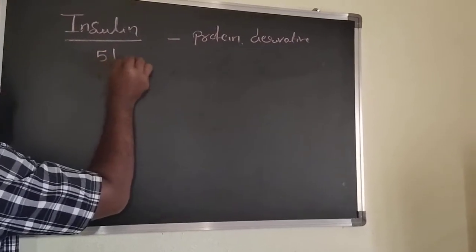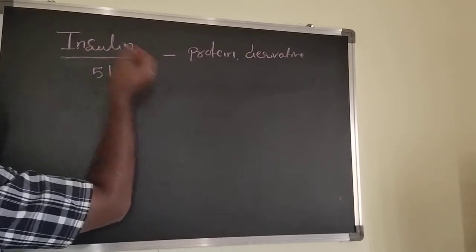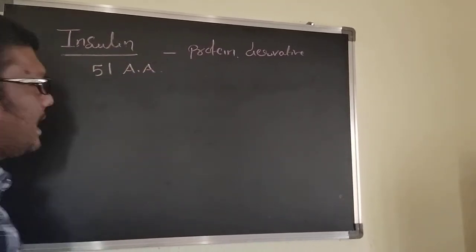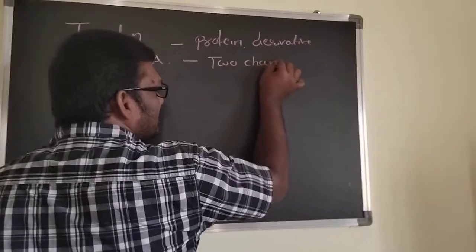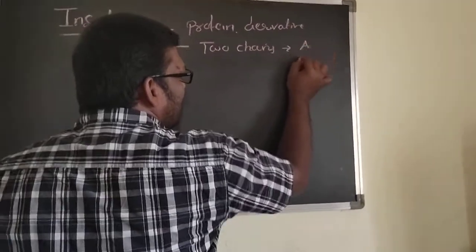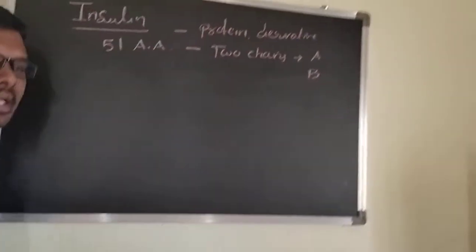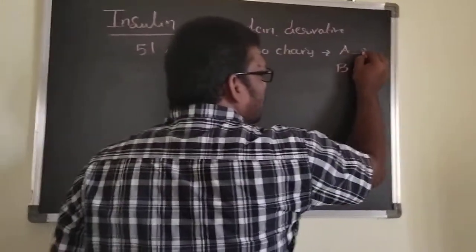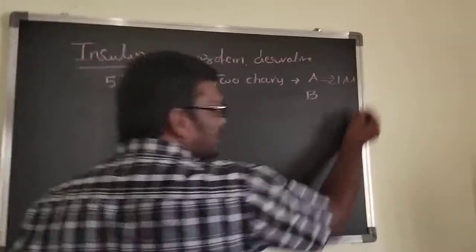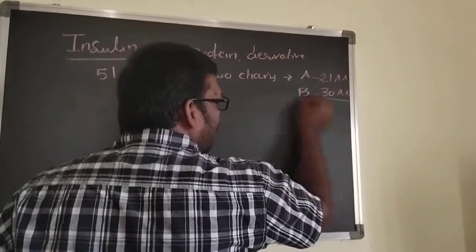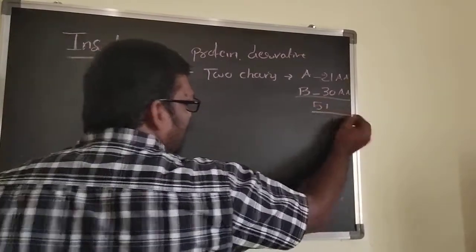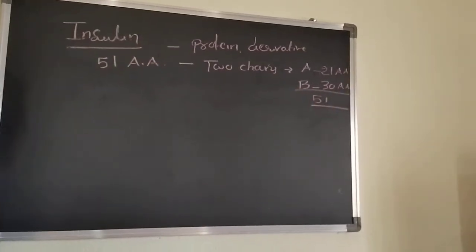How many amino acids does insulin have? It has 51 amino acids and two chains, the A and B chains. The A chain has 21 amino acids and the B chain has 30 amino acids. Totally 51 amino acids are present.